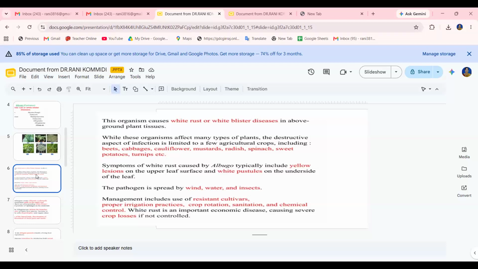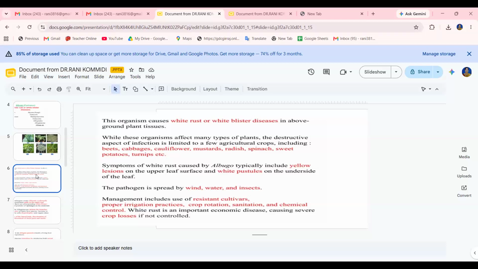Among these, Albugo candida is the most common species of the genus, and it attacks members of the Cruciferae like radish, turnip, cabbage, and some mustard plants.